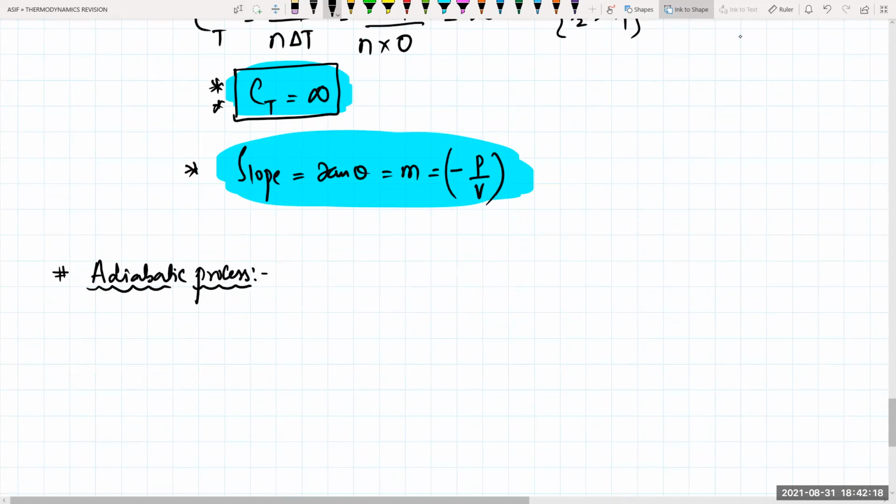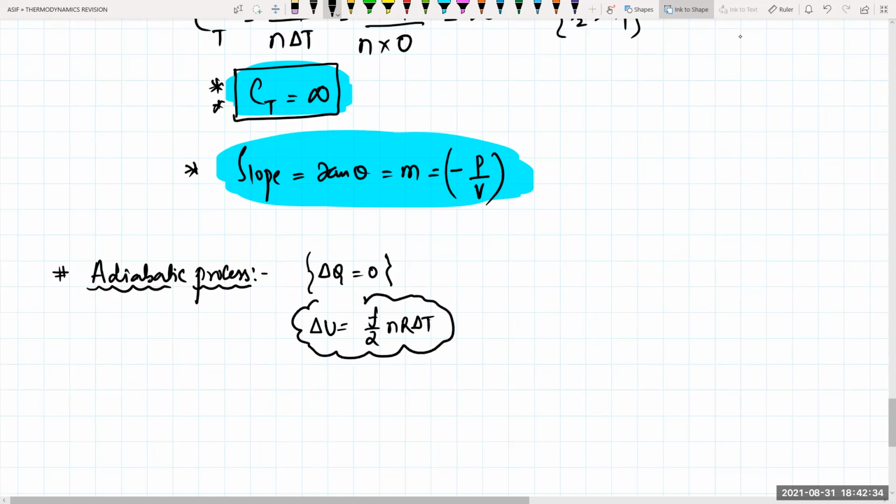Adiabatic process. In an adiabatic process, what is happening? There is no heat transfer. Delta Q will be equal to 0. How do you calculate internal energy? Internal energy will be equal to f by 2 into nR into delta T. Clear? This is important every time.